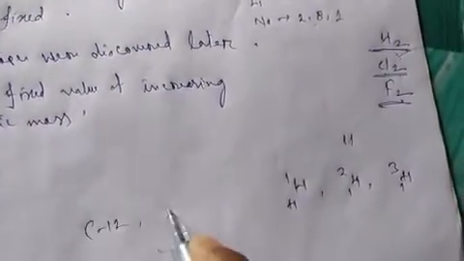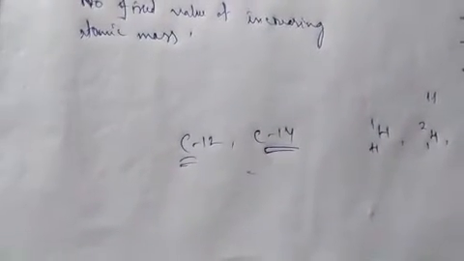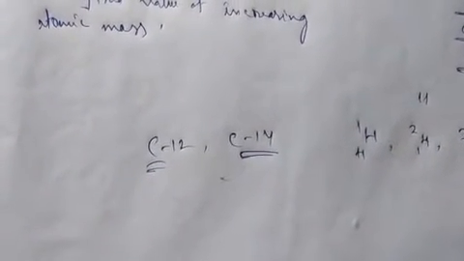Now suppose we consider carbon, we know carbon has 2 isotopes, carbon 12 and carbon 14. The same element carbon, but two forms of carbon are available, carbon 12 and carbon 14.